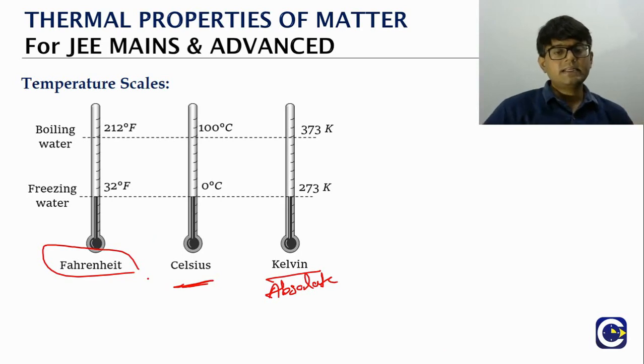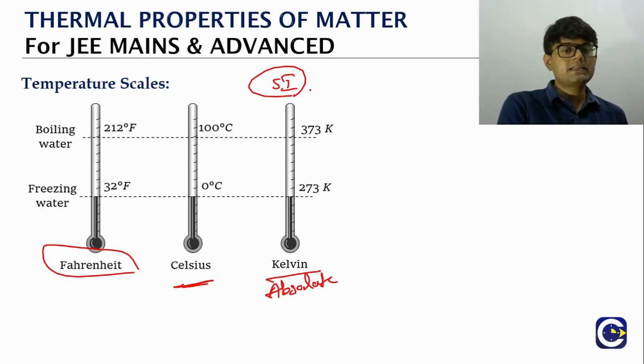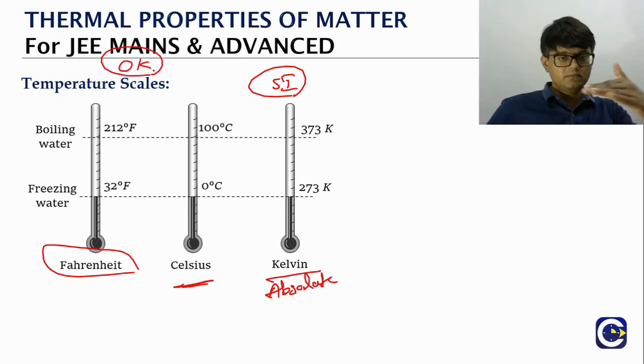Temperature can be expressed on any of the scales. The Kelvin scale is what we use in SI units. It is called the absolute scale because we cannot achieve a temperature less than 0 Kelvin. Zero is like absolute zero, and we cannot go below that.